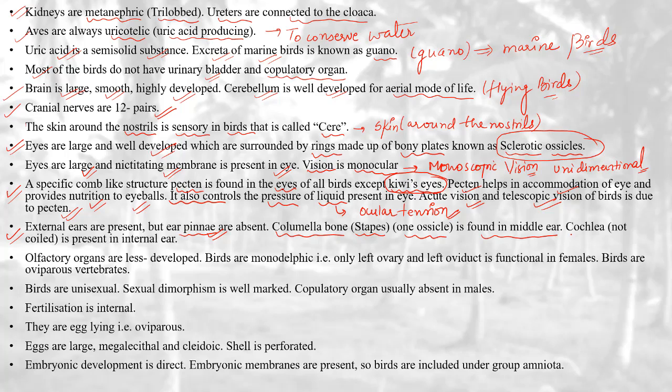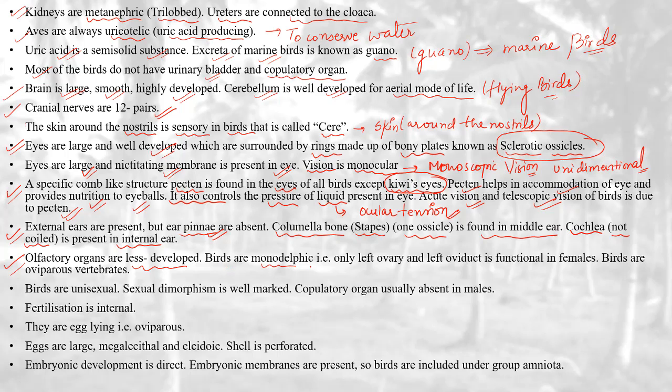Okay. Cochlea not coiled, the cochlea is straight, as we have cochlea, meaning cochlear canals, in the internal ear. So in case of birds, the middle ear has only one ear ossicle, that is columella, and the cochlea is straight, it is not coiled, as we have in our internal ear. External ears are present, but ear pinna are absent. Okay. Then olfactory organs are less developed.